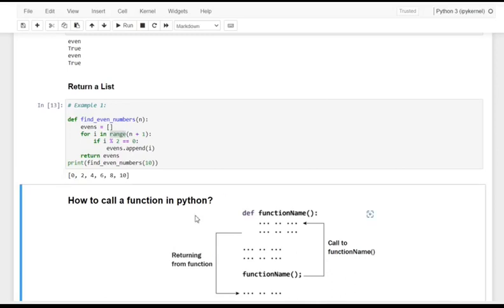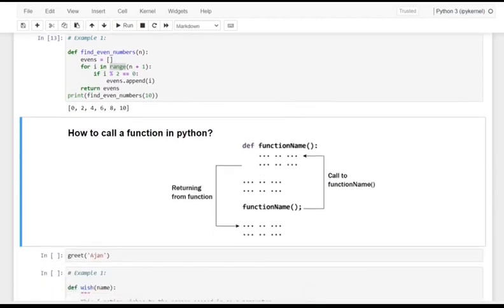Okay, how to call a function in Python? Yeah, we have already seen that example, but anyhow, I want to give you a small definition. Once we have defined a function, we can call it from another function, program, or even the Python prompt. To call a function, we simply type the function name with the appropriate parameter.